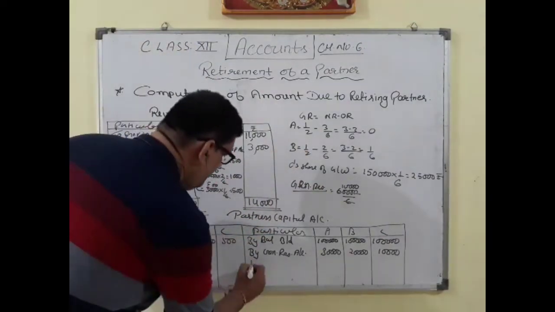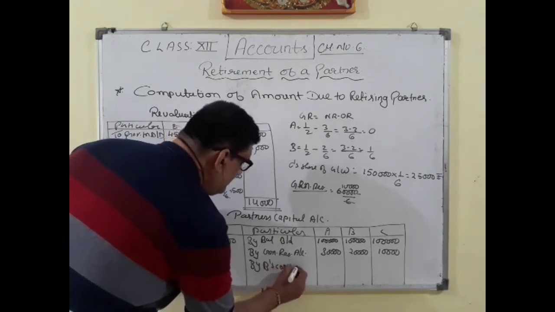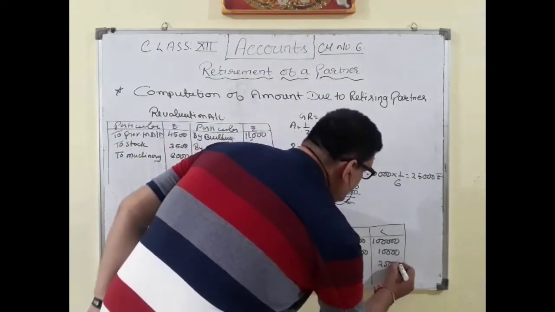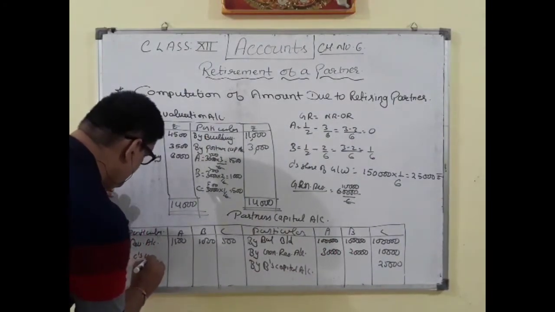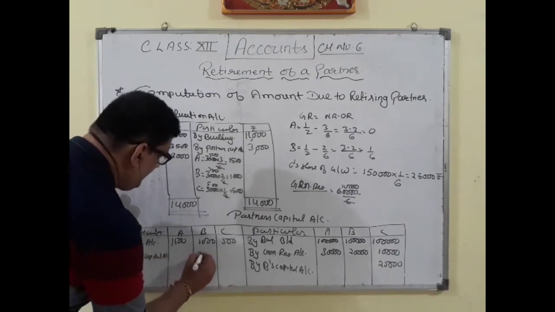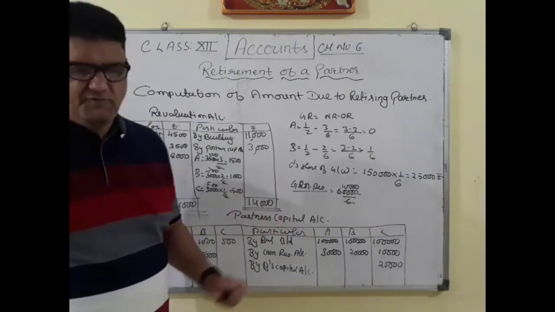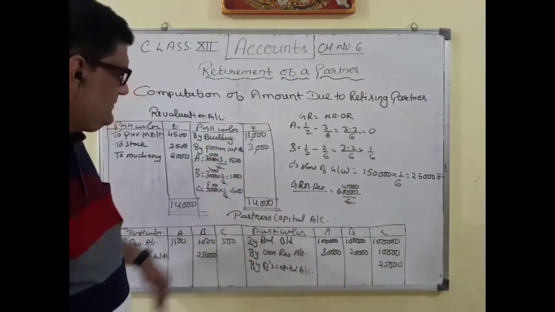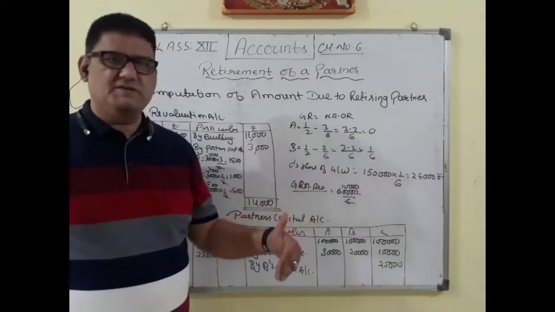So here by B's capital account, 25,000 will be going to C, and here it will be to C's capital account, 25,000 from B's account. It will be there. So this is all what we have prepared, and now we will be seeing what are the balancing figures of all the partners and the amount which is to be paid to C.